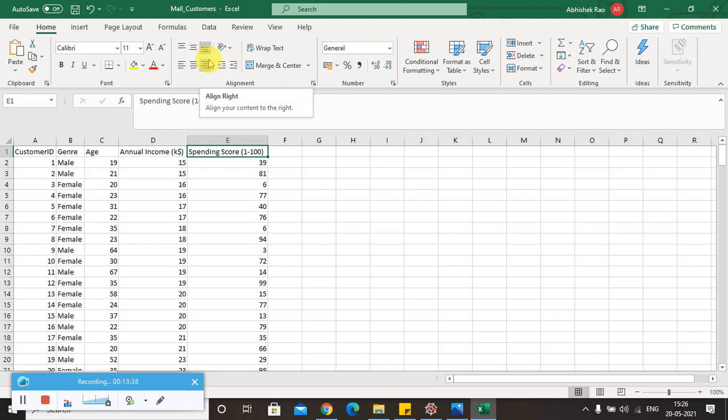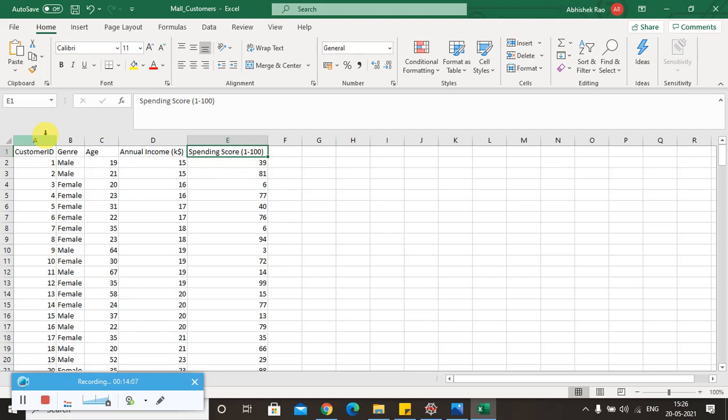But in the k-means clustering algorithm, we don't have any dependent variable vector. So we will consider the spending score also as one of the features to identify the clusters. And of course this customer ID is of no use, so we will eliminate it, because it is not going to participate in this study.